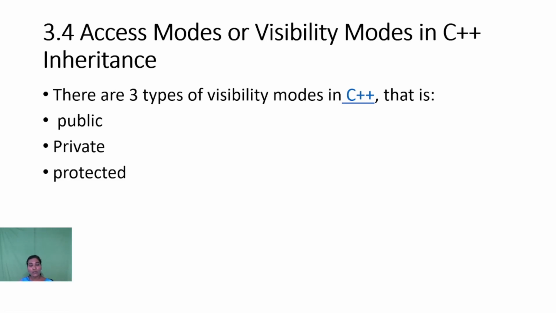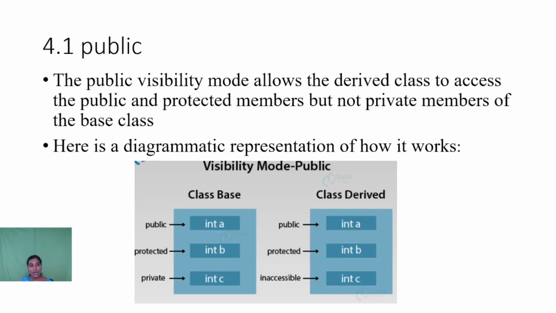Then when we write programs with respect to the inheritance concept, we should know about the access modes or visibility modes in C++. Generally we have three types of visibility modes: public, private and protected. In the case of public mode, when we derive a new class using the public visibility mode, it allows the derived class to access the public and protected members, but not the private members of the base class.